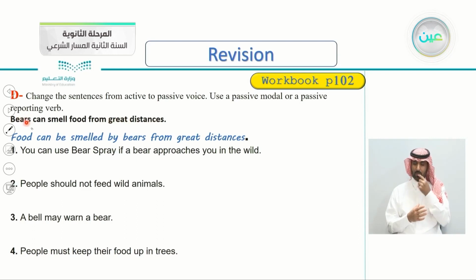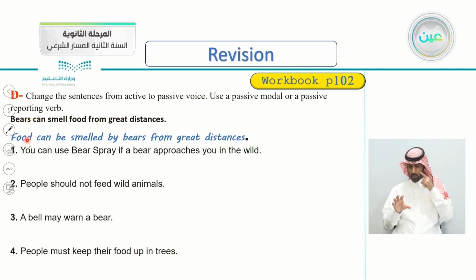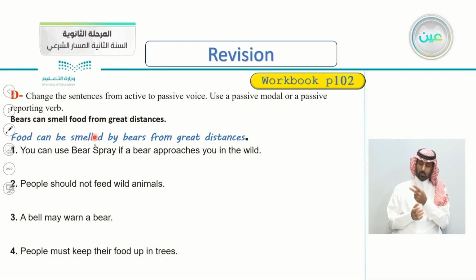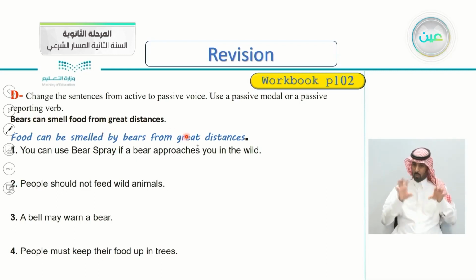Bears, this is the subject, can smell food. So food is the object, and always begin with the object. From great distances. So this is the active here. What's the passive? Food can be smelled. If you want to add the subject, you say by bears from great distances.